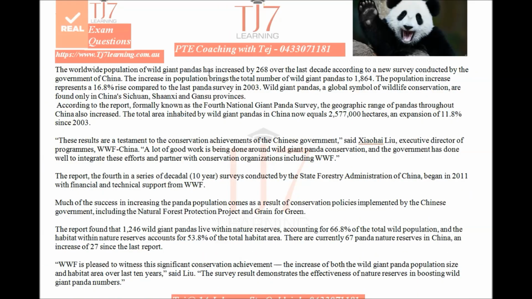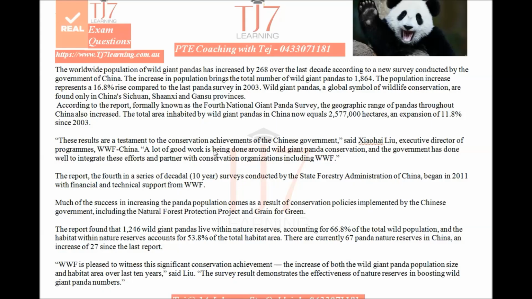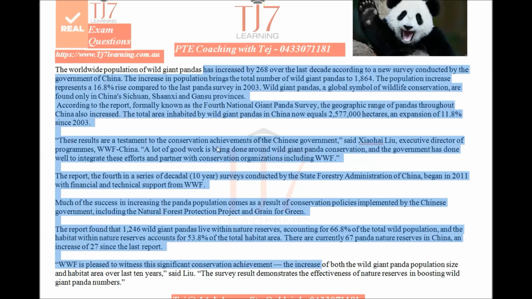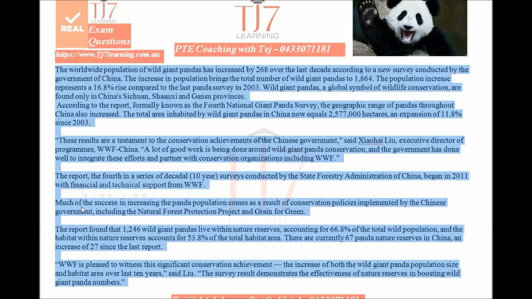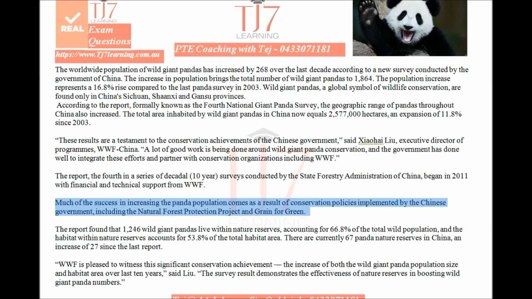Now, I'm assuming you already have access to this paragraph. If not, then freeze the frame for a few seconds. Try to go through this passage and again focus on the central idea, the main point. And you will realize after some time that it's mainly about how they have conserved these pandas and how they have raised the population. And this paragraph is very, very important here. Now, I'm just highlighting it for you. If you read it carefully, you will realize that the main information lies here in this case. It's a very, very useful paragraph.